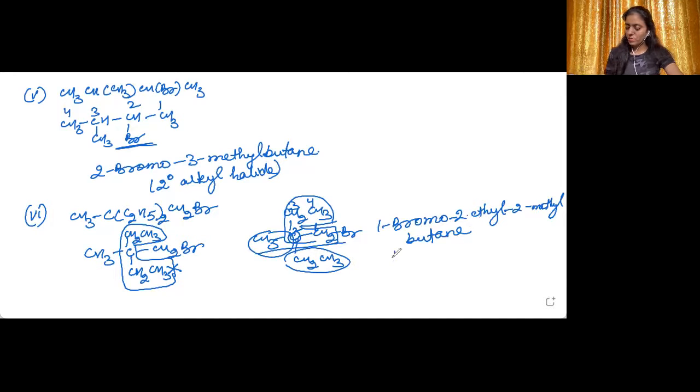Now what is the type? It is a primary alkyl halide. Why? Because the carbon to which bromine is attached is further attached directly to only 1 carbon atom.